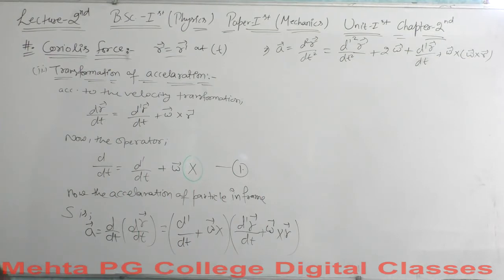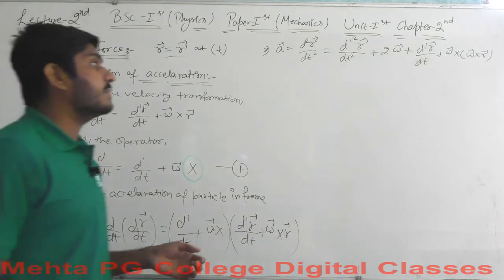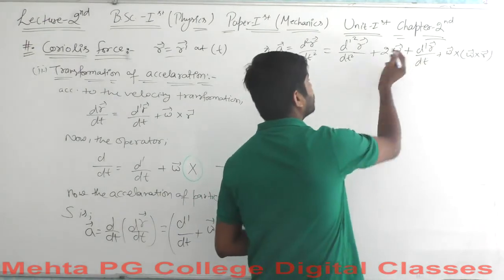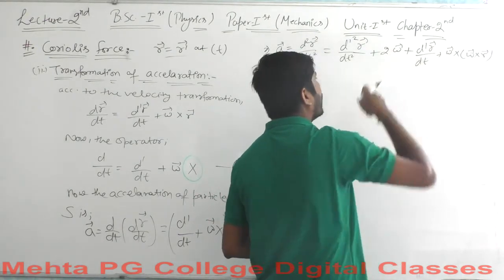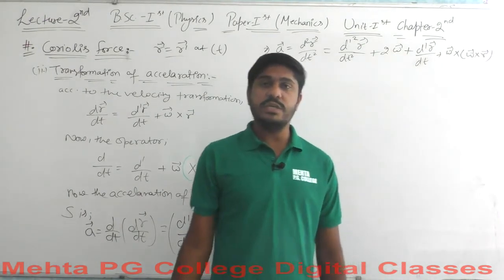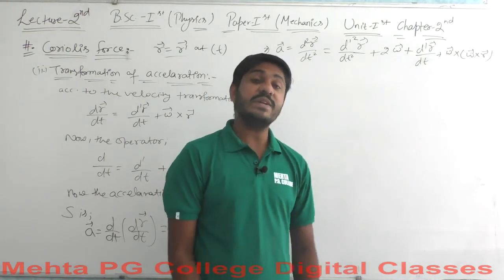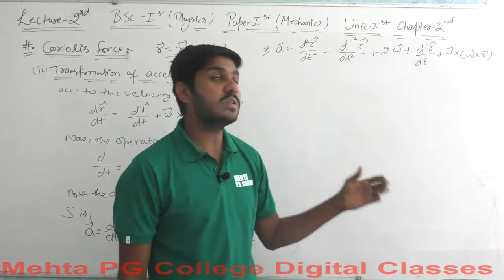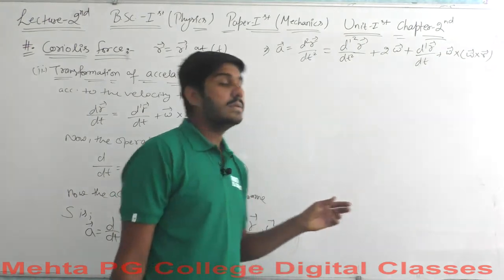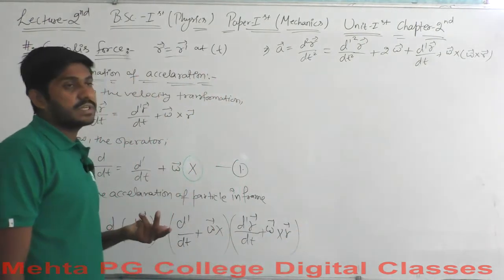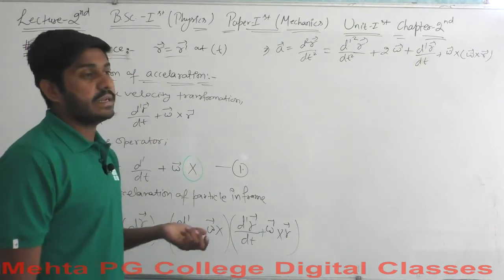where omega is assumed to be constant, so that's why d dash omega over dt will be equal to 0 here. So we do not take the derivative of angular velocity omega, because the angular acceleration has no value here, because every time when the earth is rotating there should exist only the linear acceleration.